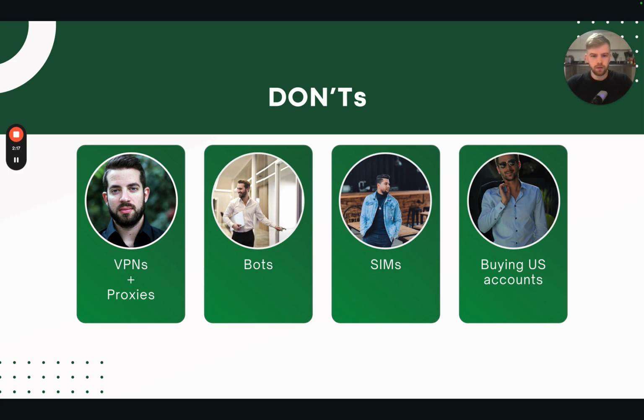Bots. Don't bot your account with followers. Don't try to buy likes from the US. This doesn't work unless it's 100% organic, unless you're buying real shout outs from real US based audiences. SIM cards, US SIM cards are pointless. They apply for TikTok, but not for Instagram. Buying US accounts, unless you're buying an account which already has an existing audience on there. Buying an account that's just made in the US is absolutely pointless as well. So don't bother with that one.